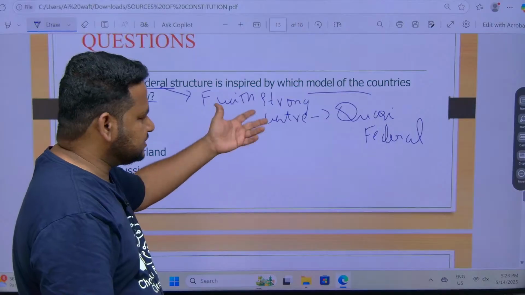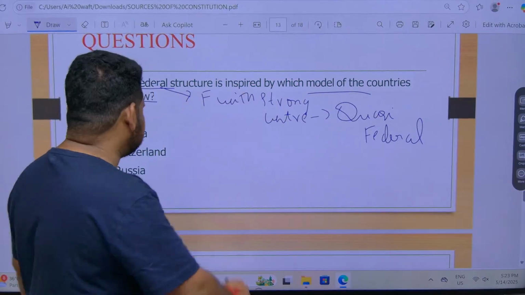Quasi-federal means it is not completely federal. That is a federation with a strong center, and that is Canada.